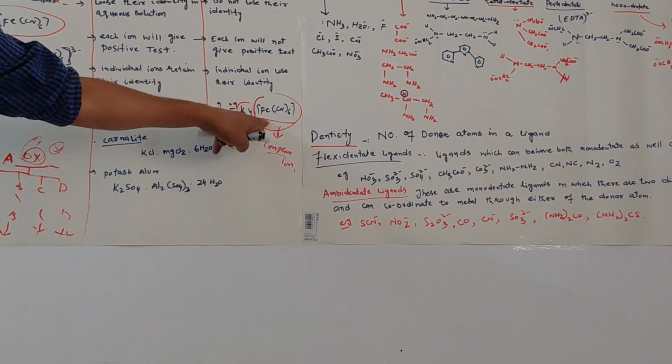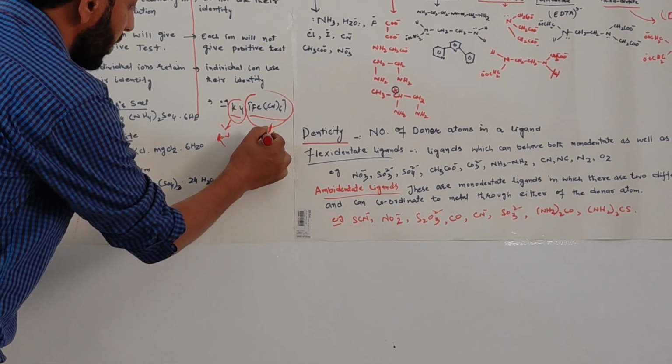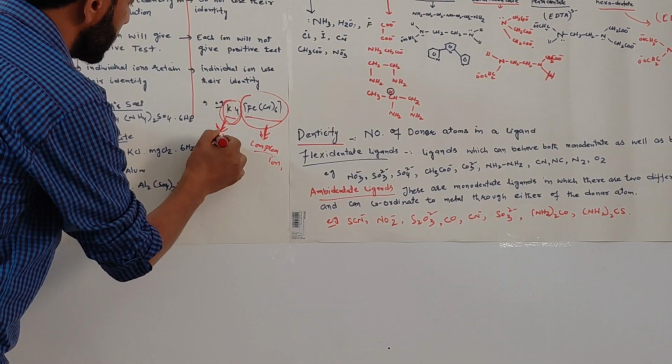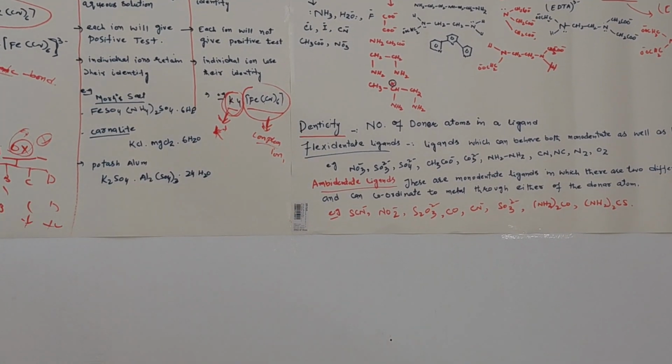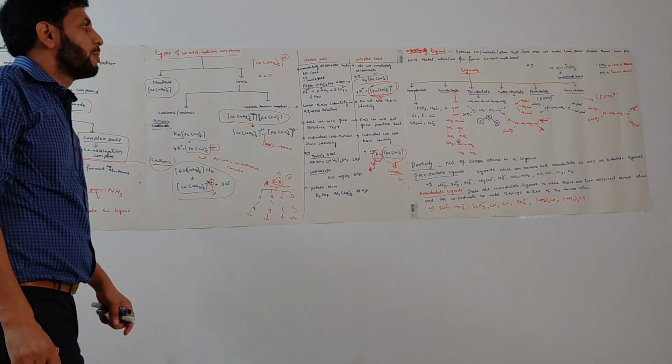So they are losing their identity, iron and cyanide, in the form of a complex ion. But potassium has given a positive test, that means potassium is there. Potassium is in the aqueous solution. Okay. This was all about the difference between the double salts and complex salts.